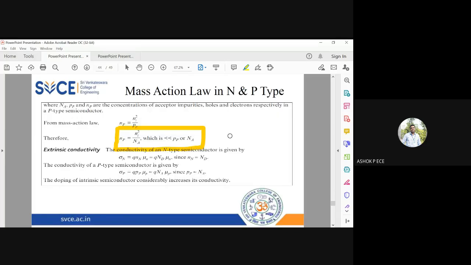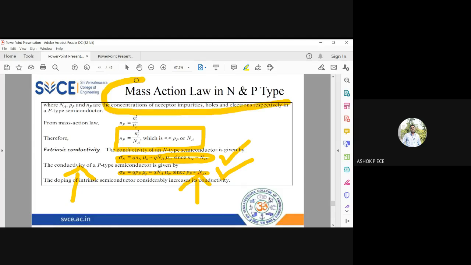Okay. And conductivity. So you know that in N-type, conductivity is purely due to the number of electrons, and electrons are given by the donor atoms. So I can replace Nn by Nd here, and Pp will be replaced by Na here. So the conductivity expressions will be purely dependent on the donor and acceptor impurities only. If you increase the doping, definitely the conductivity will also increase in N-type and P-type semiconductors. That is an important observation you are going to make in the mass action law.